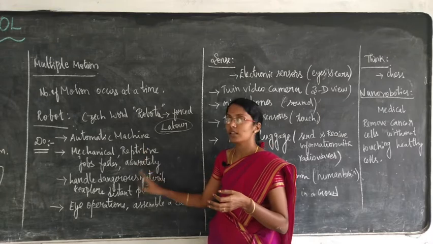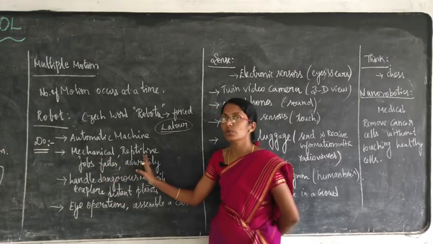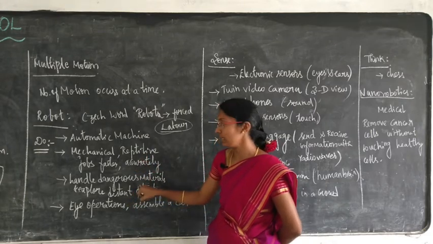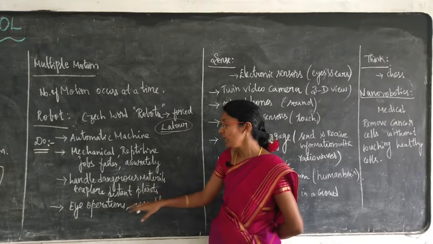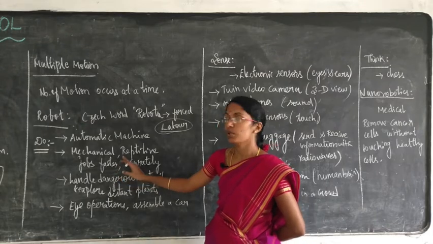So what are all the works that robots can do? It can do mechanical works, and it can do the works faster and accurately, and it can help to handle dangerous materials, and it helps to explore distant planets, and even eye operations, and for assembling the car also the robots are helpful.